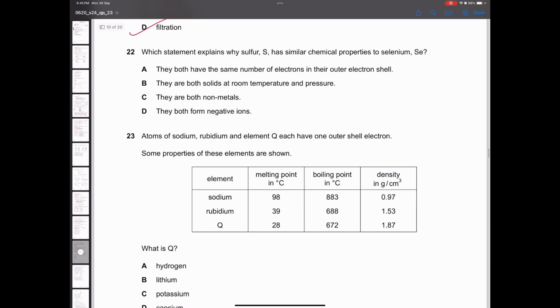Which statement explains why sulfur has similar chemical properties to selenium? If you look at the periodic table, you will find oxygen, sulfur, selenium. They are in the same group, and if they are in the same group, they will have the same number of valence electrons. Valence electrons tell you the chemical properties. So option A is the correct one.